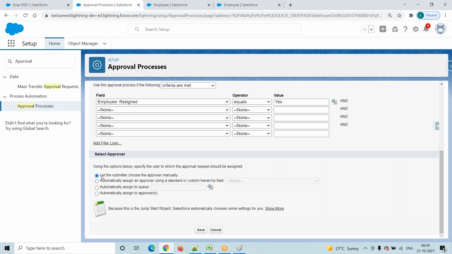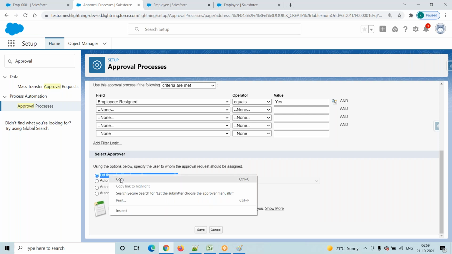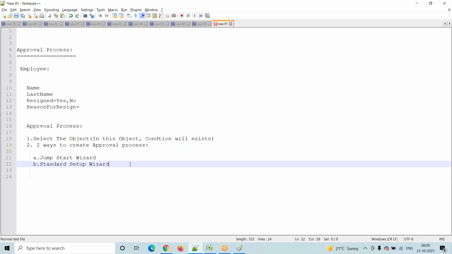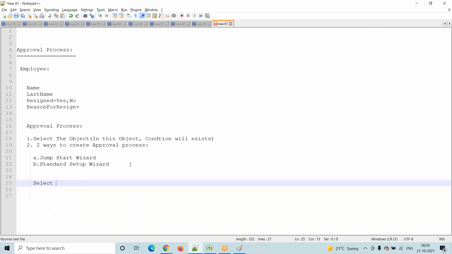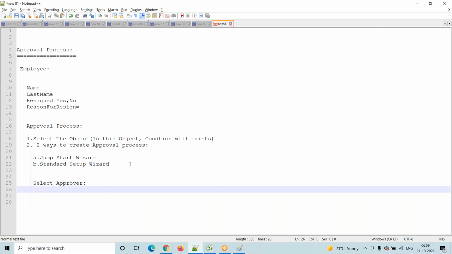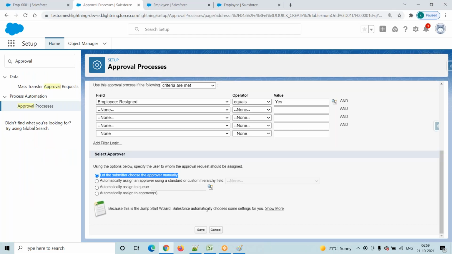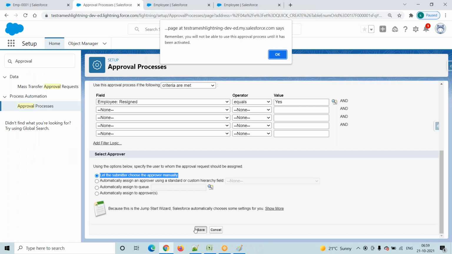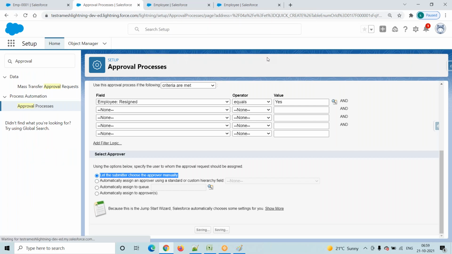Here we are going with the first radio button. Who is the approver when an employee is resigning from the service? That is what we are selecting here. This is the first option: let the submitter choose the approver manually. We selected this option, then click on the save button.